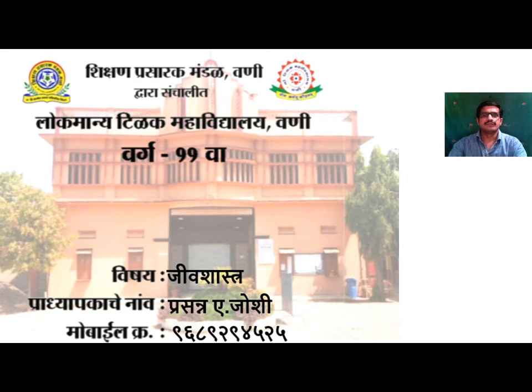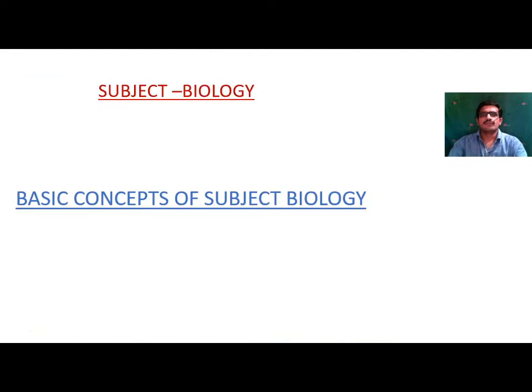So you know that biology is a branch of science which deals with the study of plants and animals. Biology is made up of two words, bios and logos. Bios means life and logos means study or science, that is, the study of life science is known as biology. Biology is a vast field related with life. That's why it includes a number of branches.